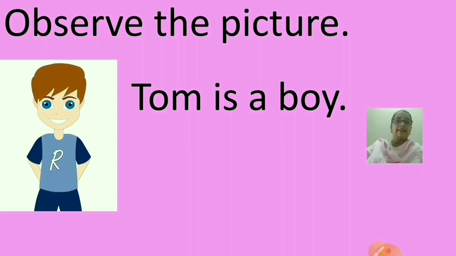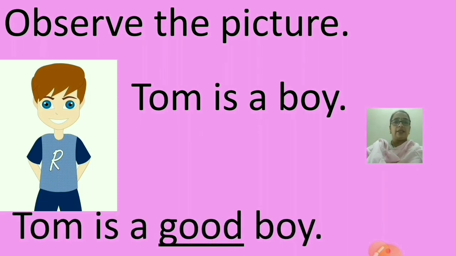But when I say Tom is a good boy, here we are able to understand what kind of a boy Tom is, isn't it? Tom is a boy, it's okay. But when we say Tom is a good boy, with the word good, we are able to understand what kind of a boy Tom is.